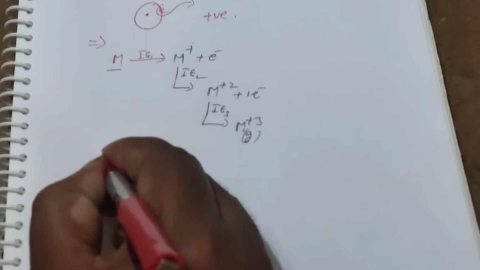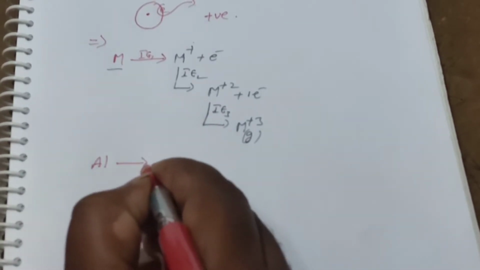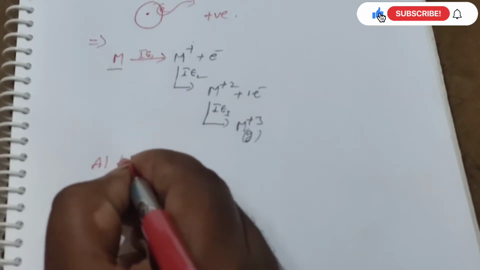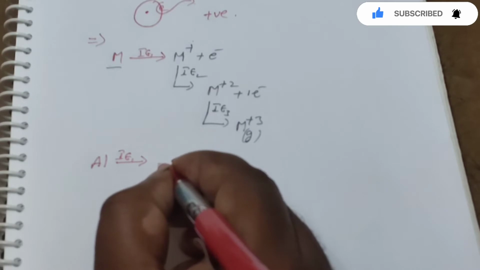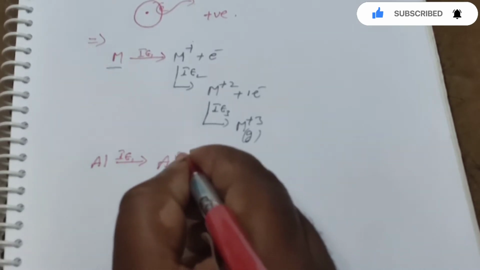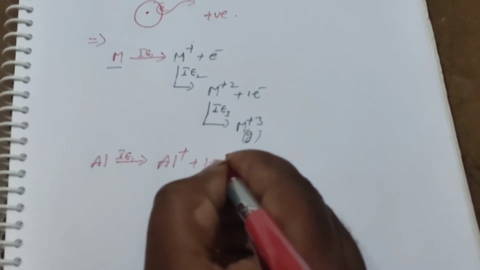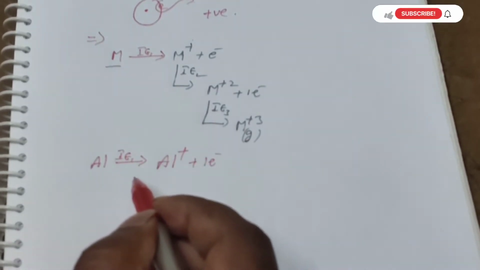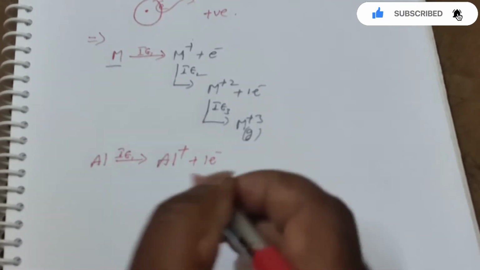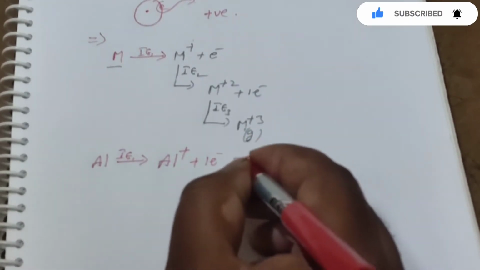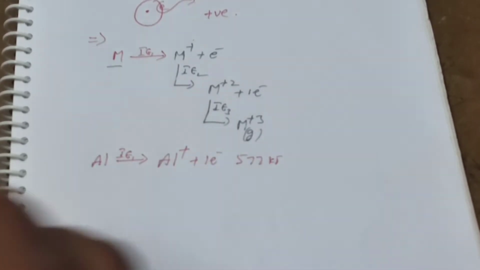Okay students, aluminum. In aluminum, if I try to remove one electron, that is the first ionization energy, IE1, and in that time it will form Al+, along with one electron. Actually it is not an easy process. To remove one electron from aluminum, we have to apply approximately 577 kilojoules of energy.